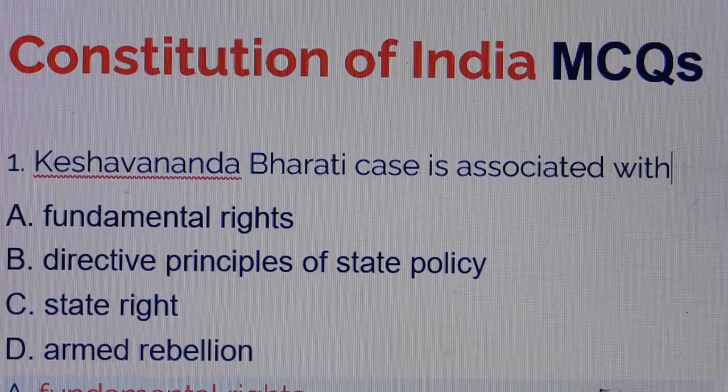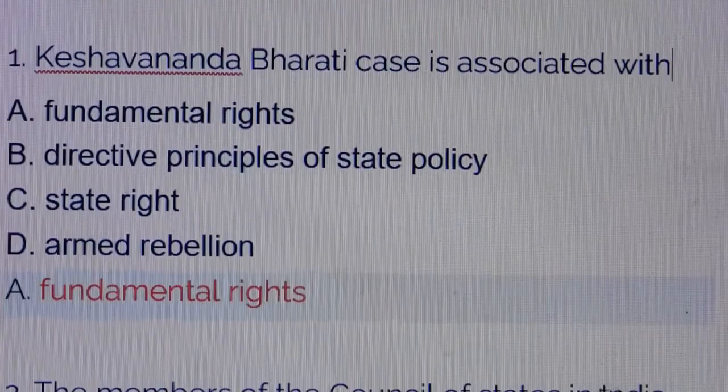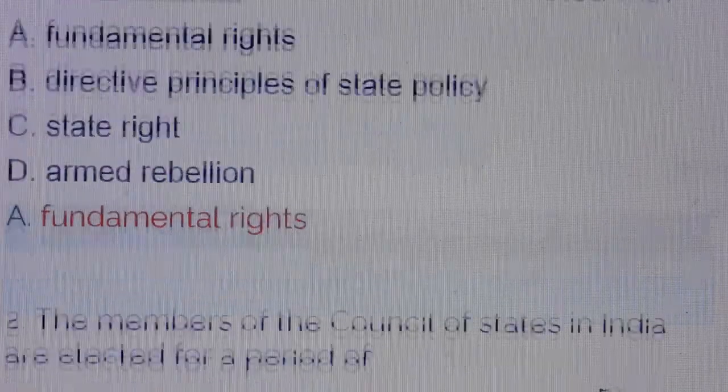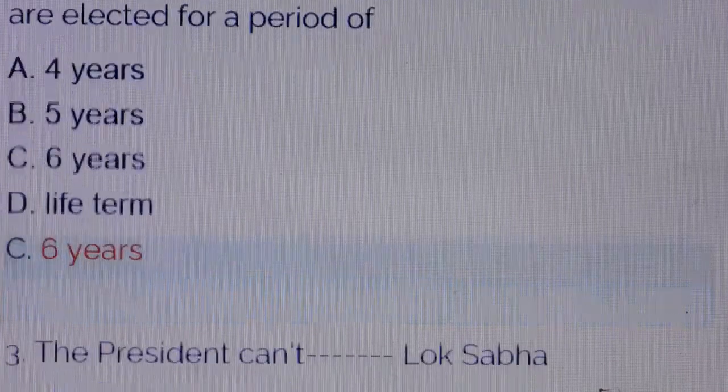So friends, we will see MCQs of Constitution. Question number 1. Keshavananda Bharati case is associated with. Answer is option number A, fundamental rights. Question number 2. The members of the Council of States in India are elected for a period of. Answer is option number C, 6 years.